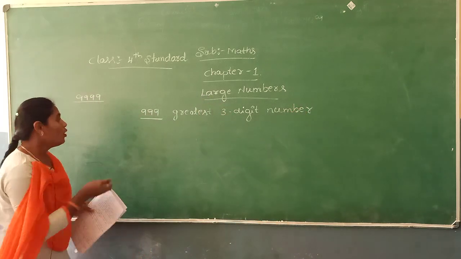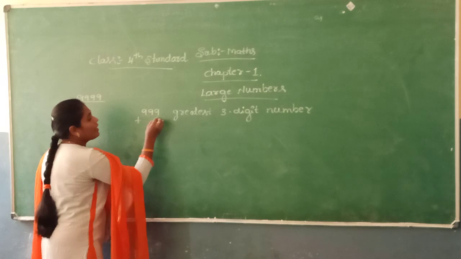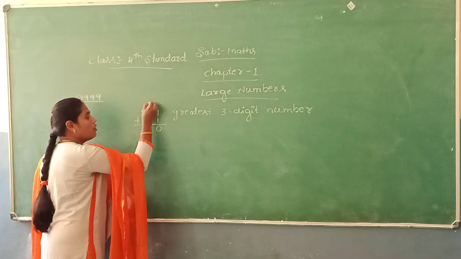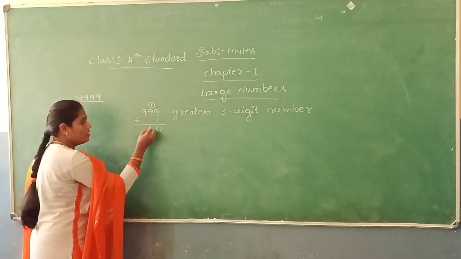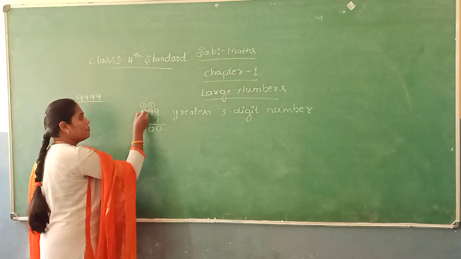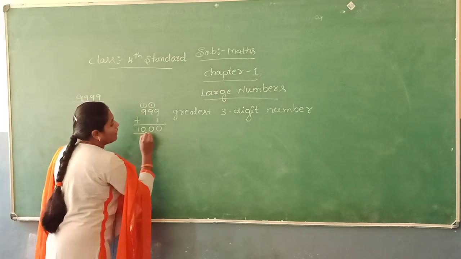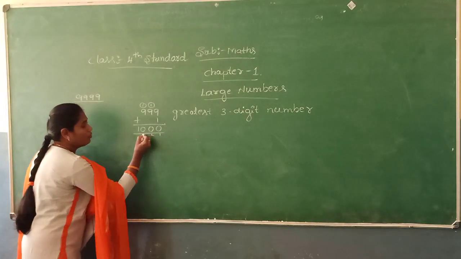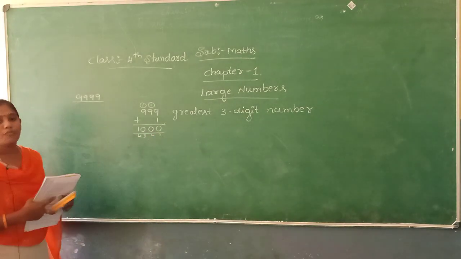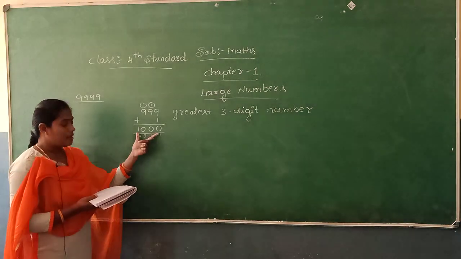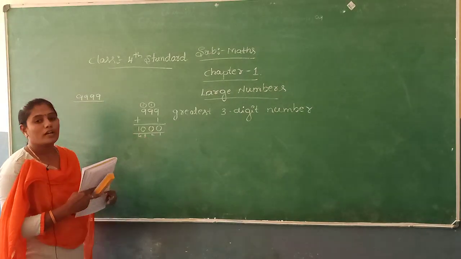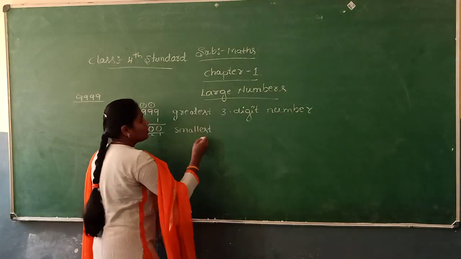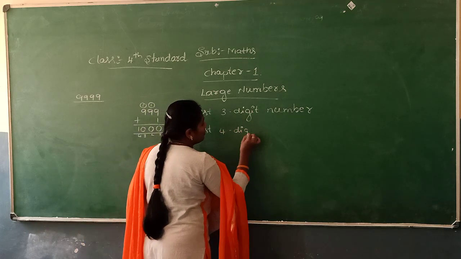If we add 1 to 999, we get 9 plus 1, 10, 0, 1 carry, 9 plus 1, 10, 0, 1 carry, 9 plus 1, 10. So it is a 4-digit number. Count the digits: 1, 2, 3, 4. So this number is called 1000. 1000 is the smallest 4-digit number.